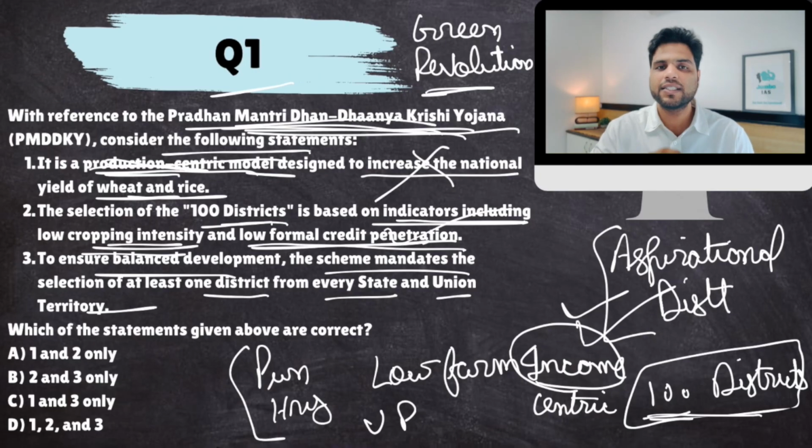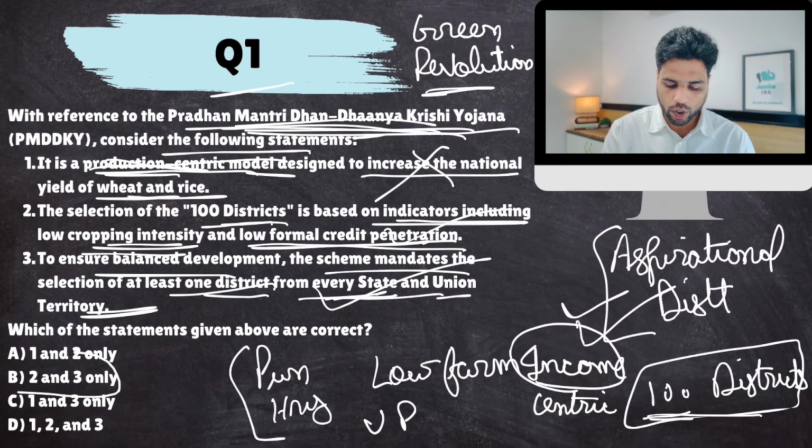We want balanced development and want to take the benefits of this scheme to the entire country. That is why at least one district shall be chosen from every state and union territory, so that the entire country is covered. So this part is also absolutely correct.